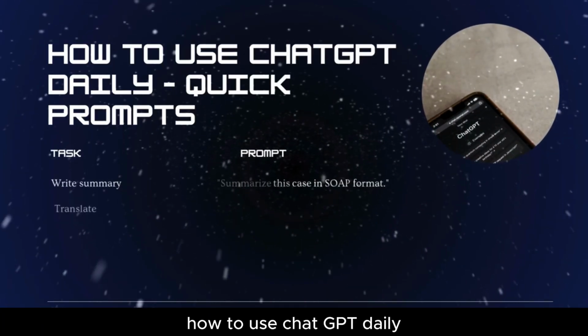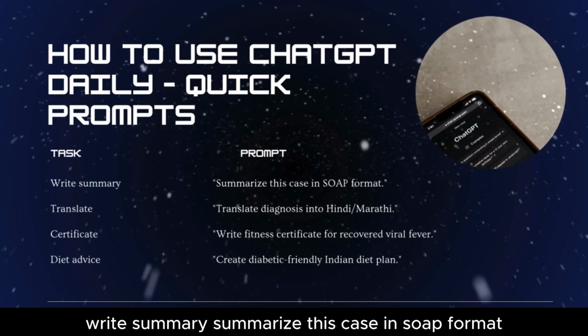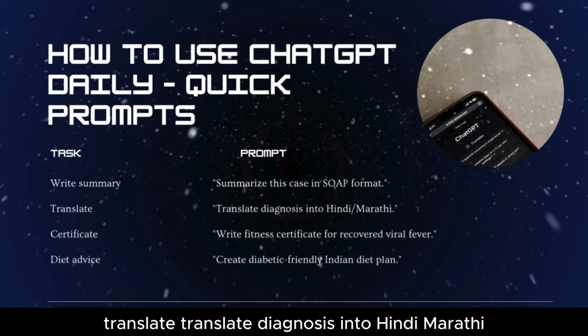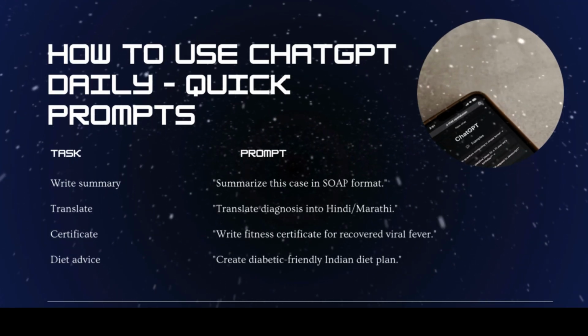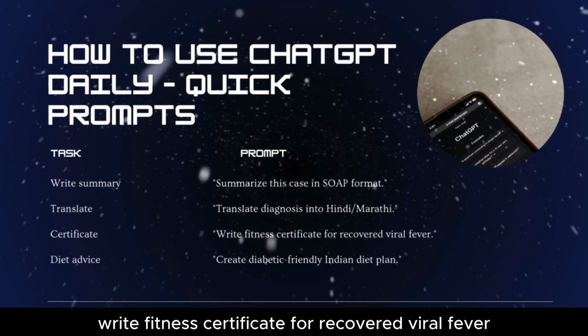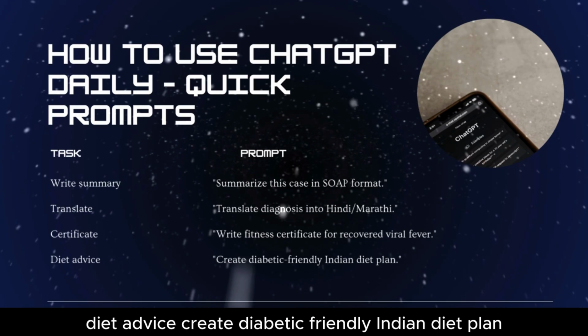How to use ChatGPT daily. Quick prompts. Task, prompt: Write summary, summarize this case in SOAP format. Translate diagnosis into Hindi, Marathi. Certificate: write fitness certificate for recovered viral fever. Diet advice: create diabetic-friendly Indian diet plan.